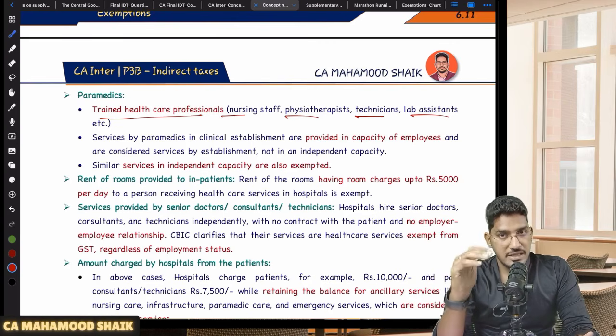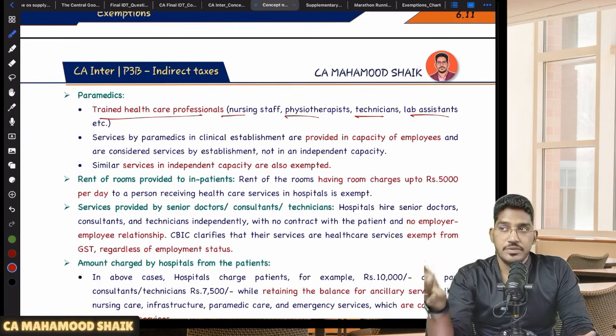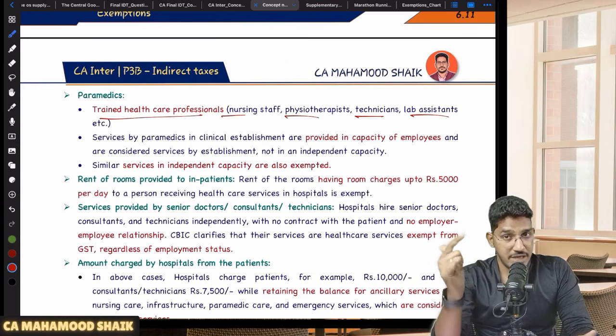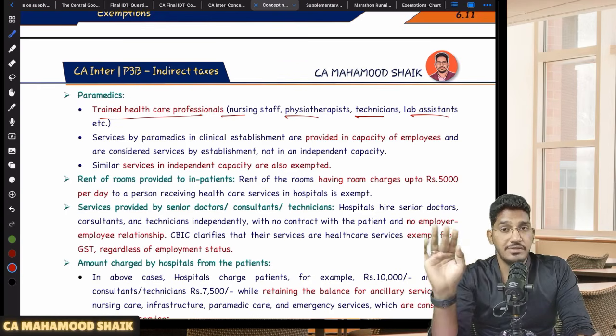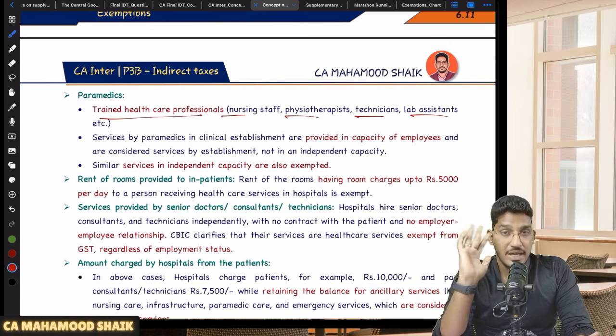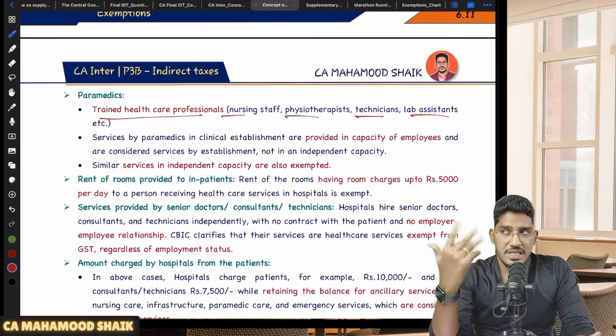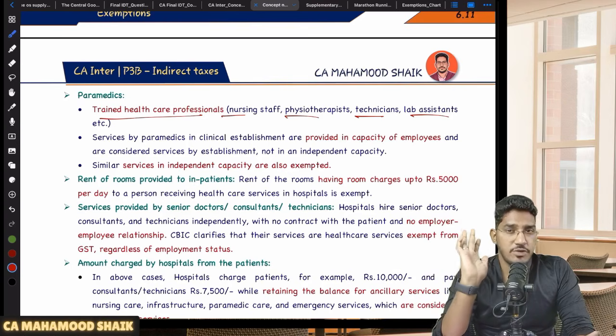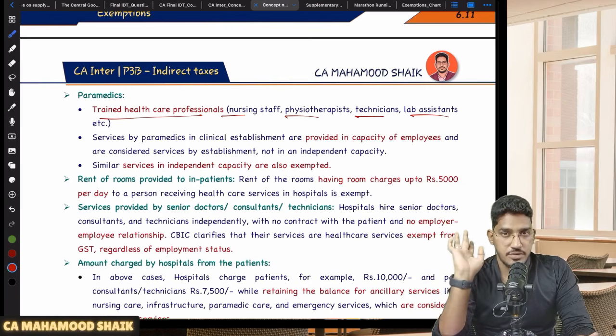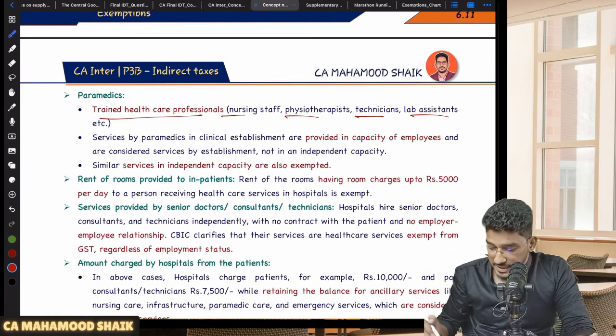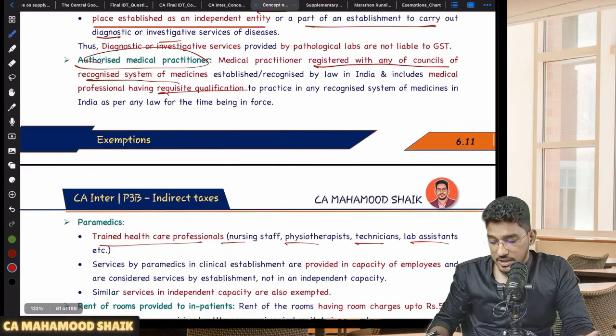So if these paramedics are appointed in a hospital as an employee, then they are providing the services in the capacity of an employee to the employer under the contract of employment, not a supply under Schedule 3. In case they are not appointed in the hospital as an employee, they are independent parties. If there is a physiotherapist who is an independent person, he will come to you and provide you physiotherapy services, exempted. Okay, right. Next.